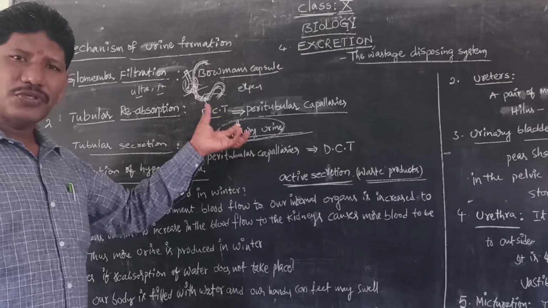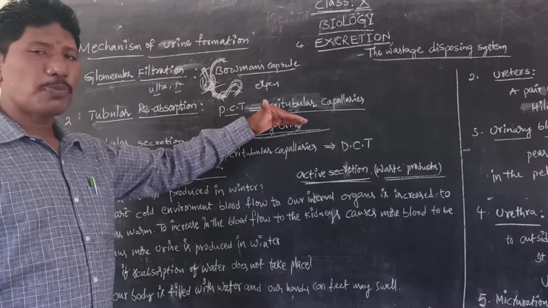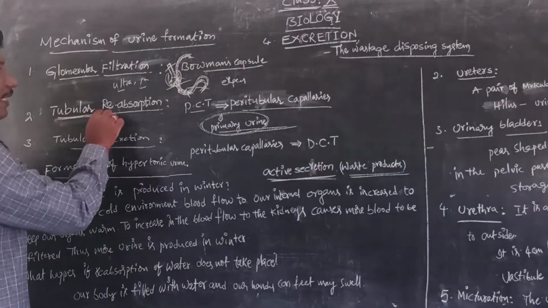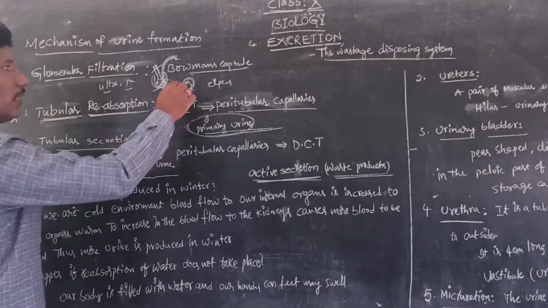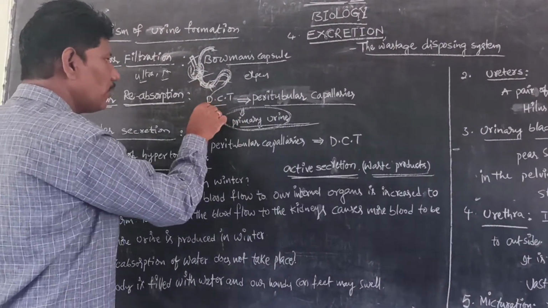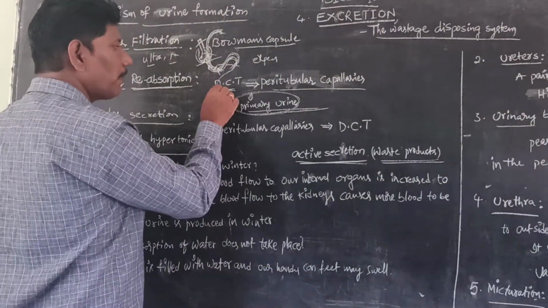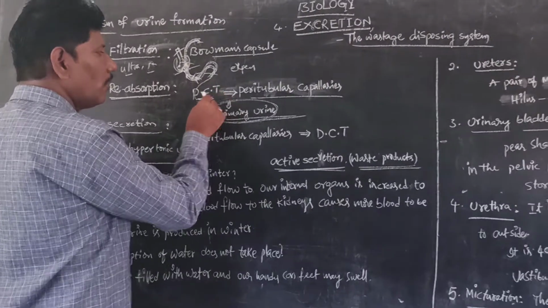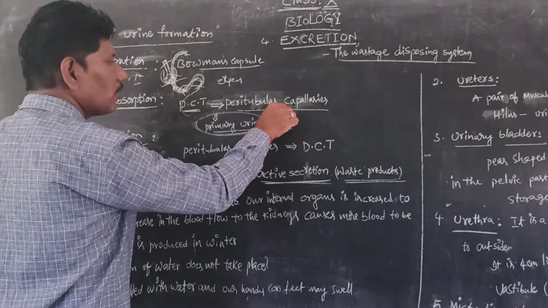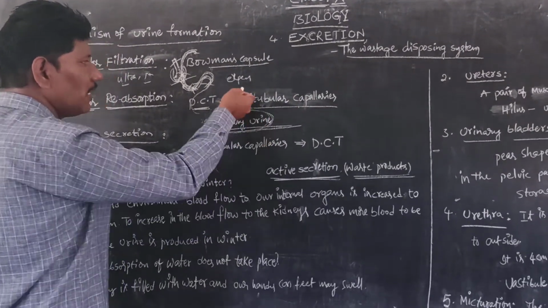Once again, we should reabsorb these useful products and eliminate the waste products in the form of urine. That process takes place in tubular reabsorption. This is called tubular reabsorption. Tubular reabsorption occurs in the PCT portion, the primary convoluted tubule, and the primary urine which is formed is reabsorbed into the peritubular capillaries.